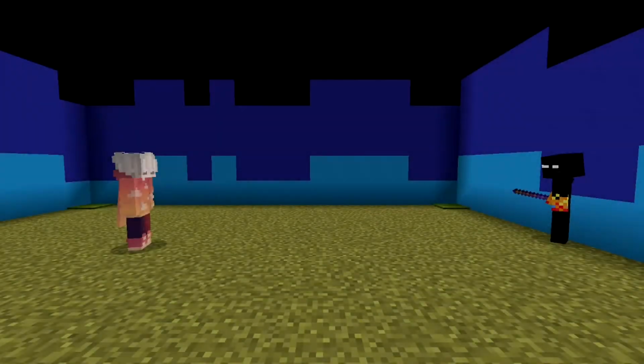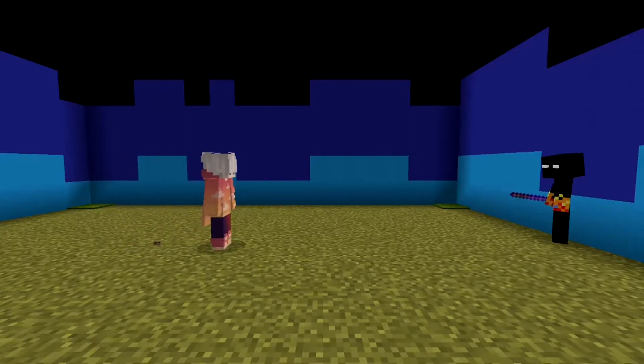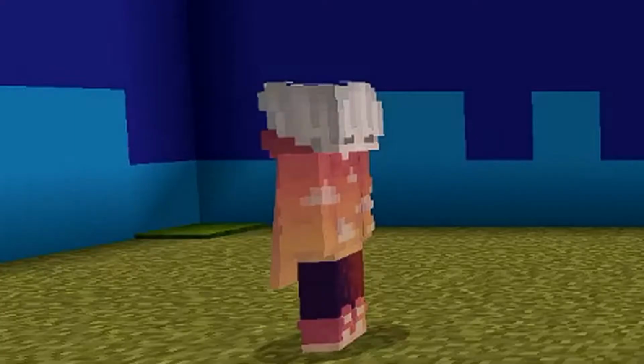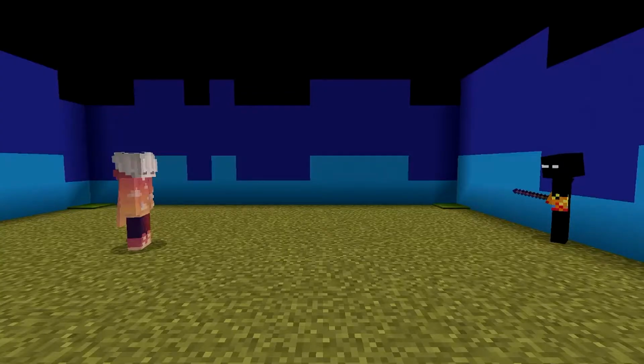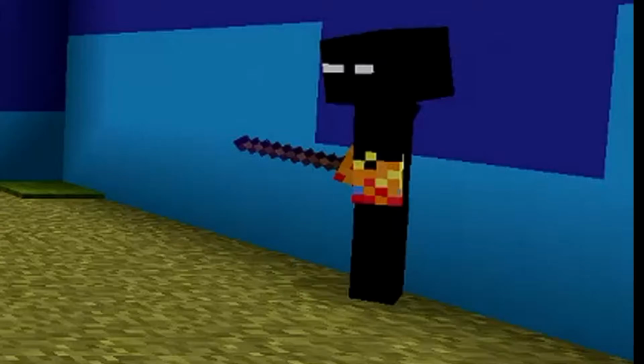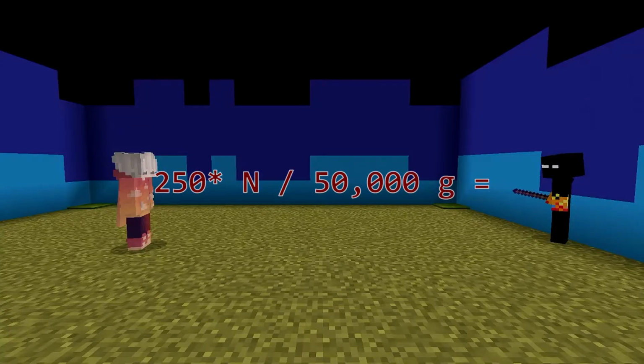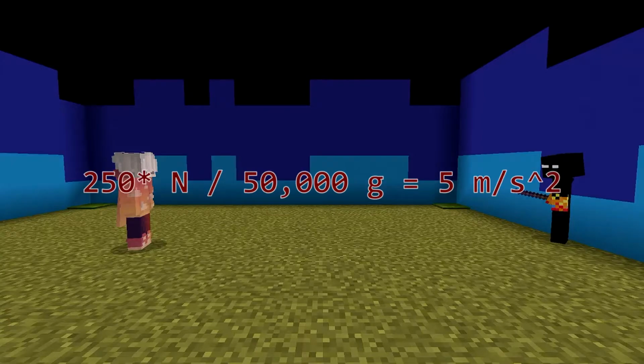Newton's second law. If you divide the force on an object by the object's mass, you will find the acceleration. You can also multiply the mass and the acceleration to find the force. Alright, so let's say this guy weighs about 50,000 grams, or around 110 pounds. And let's say this guy hits him with a force of about 250,000 newtons. That's pretty unrealistic, but this is Minecraft, so we'll go with it. So, if you divide 250,000 newtons by 50,000 grams, you get an acceleration of about 5 meters per second per second.